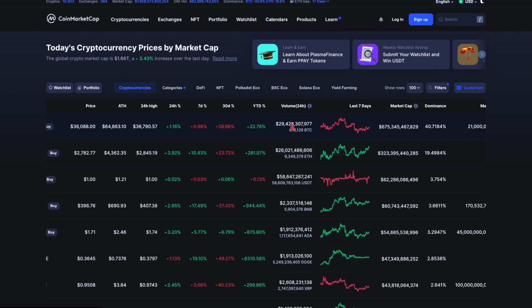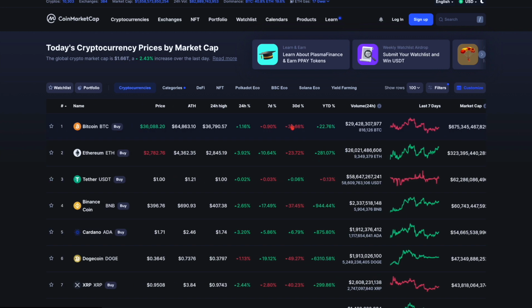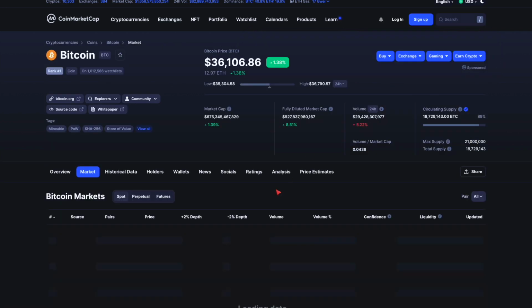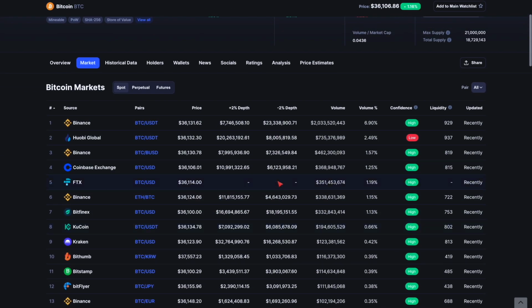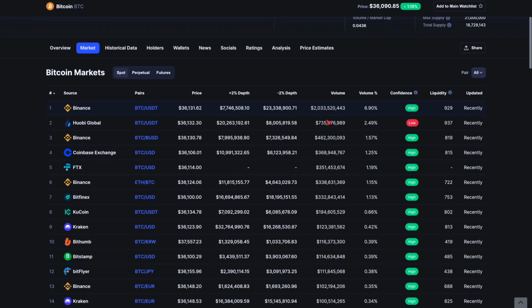And it gets even more crazy when you look at other stuff. For example, if you go into the volume itself and start looking at where the volume is, almost 7% of the total volume is actually on Binance right now, and Binance currently has only 2 billion volume. Liquidity is increased a little bit more, so clearly more people are putting money in there, which is okay. But we're just not seeing the buy and sell.